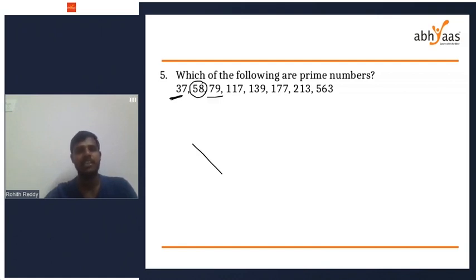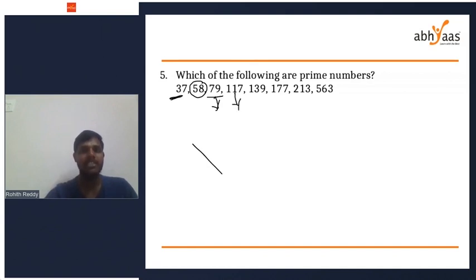Next, 79. Is 79 a prime number? Kavya says no. Why is 79 not a prime number? 79 is a prime number, absolutely. See, we have to check the divisibility rules. Okay, I'm going to check 79. 7 plus 9 is 16. It's not a multiple of 3. It's not a multiple of 4. It's not a multiple of 5. So it's a prime number.